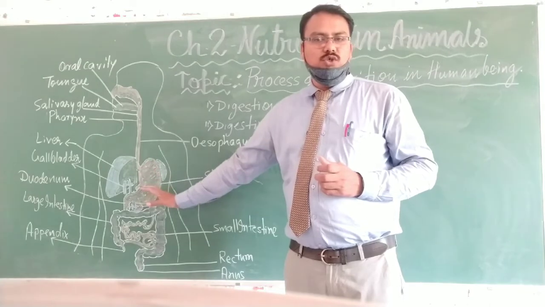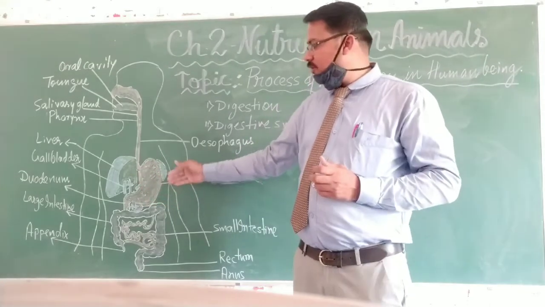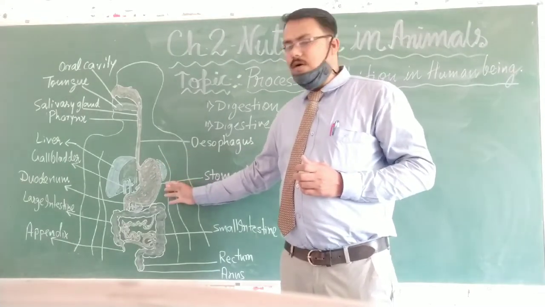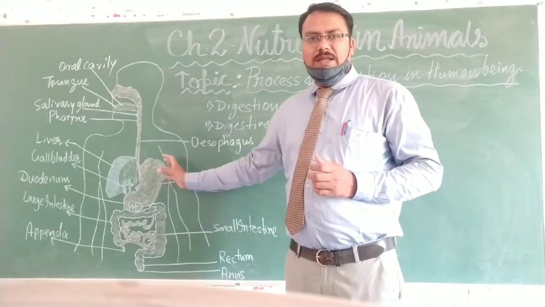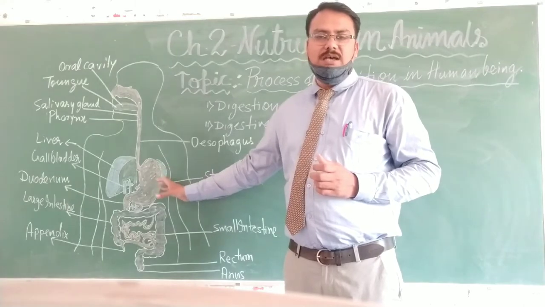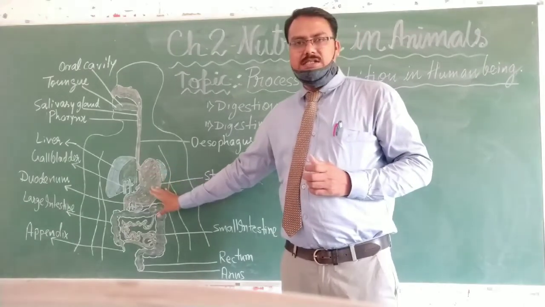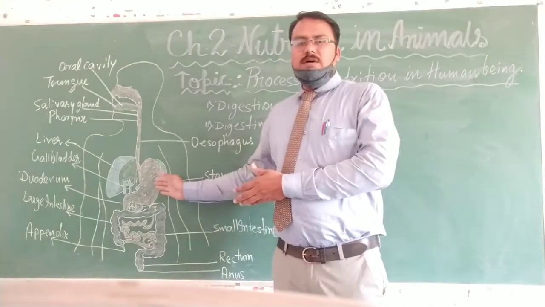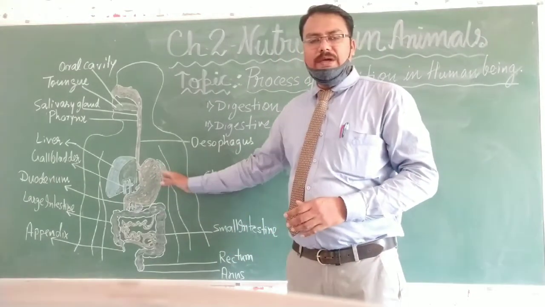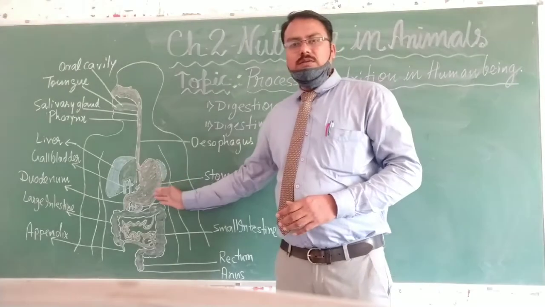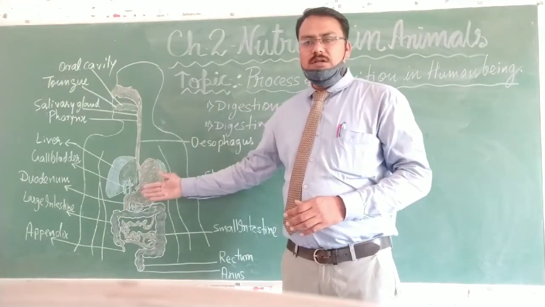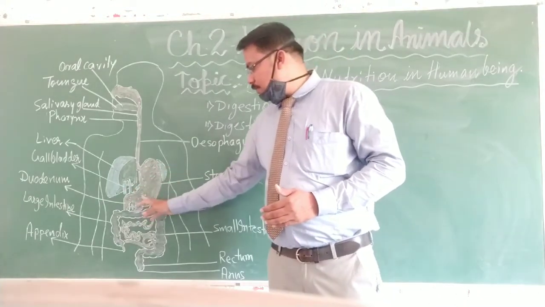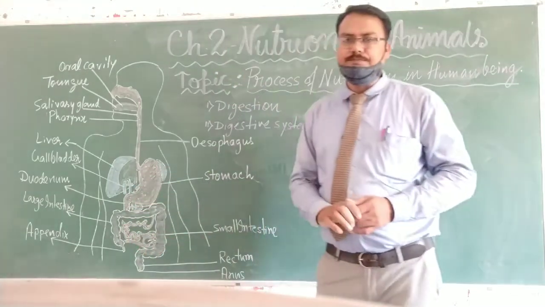It destroys those germs, and further, with the help of the glands that release digestive enzymes, the food starts digesting here. In the stomach, the food is partly digested. For the rest of the digestion, the food is passed into the small intestine.